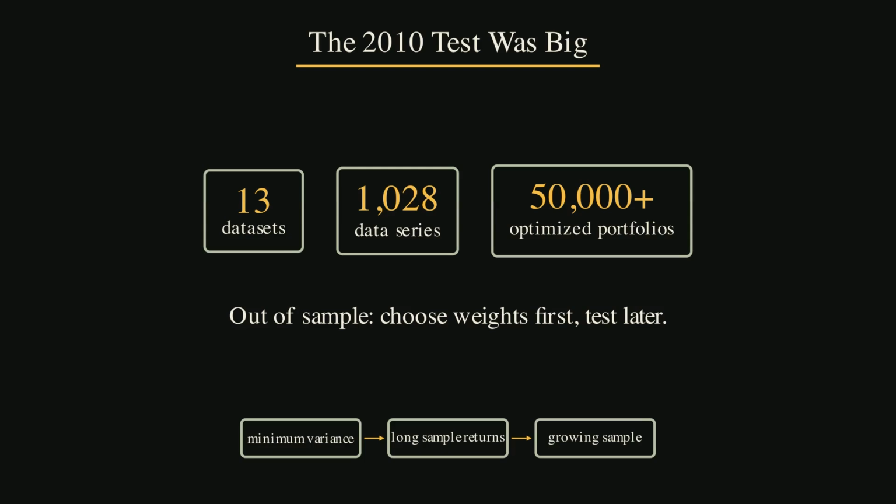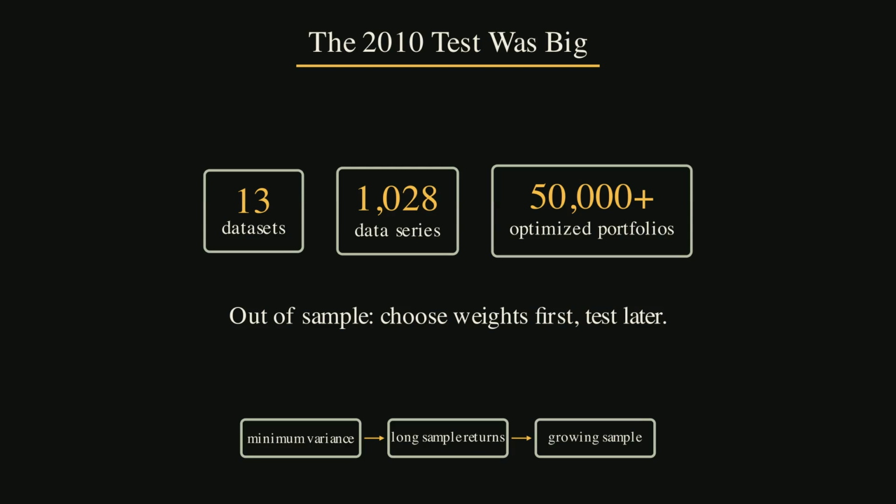Kritzman, Page, and Turkington did not defend optimization with a toy example. They built a large test. Their study covered 13 datasets. Those datasets contained 1,028 data series. The authors built more than 50,000 optimized portfolios. Then they compared those portfolios out of sample against the market portfolio and the 1 over n portfolio.